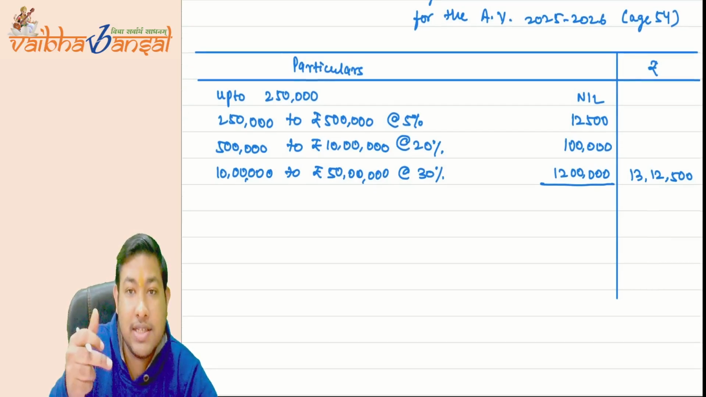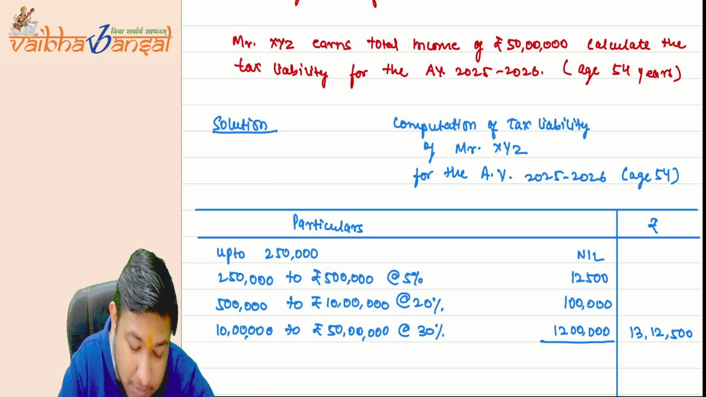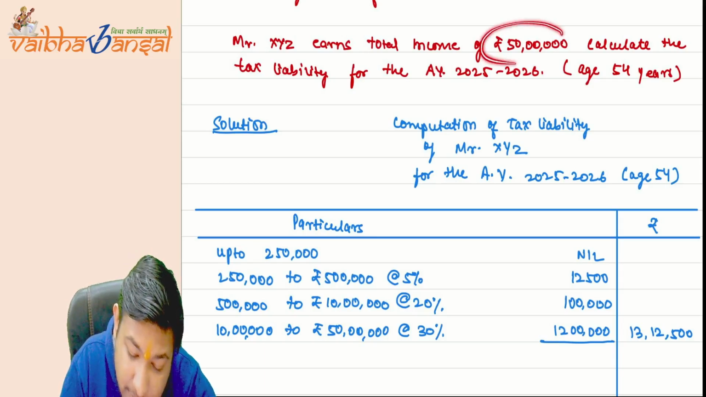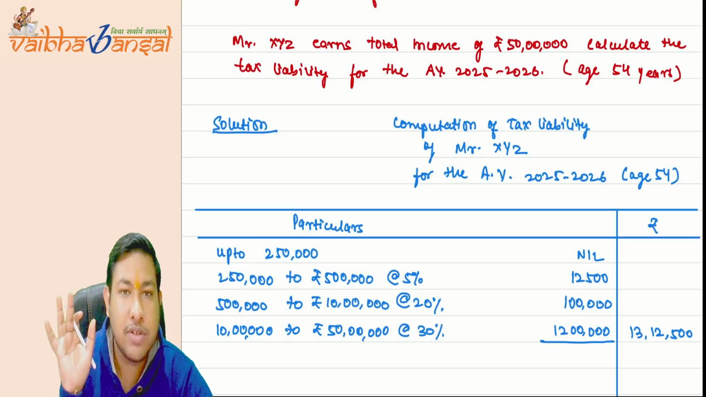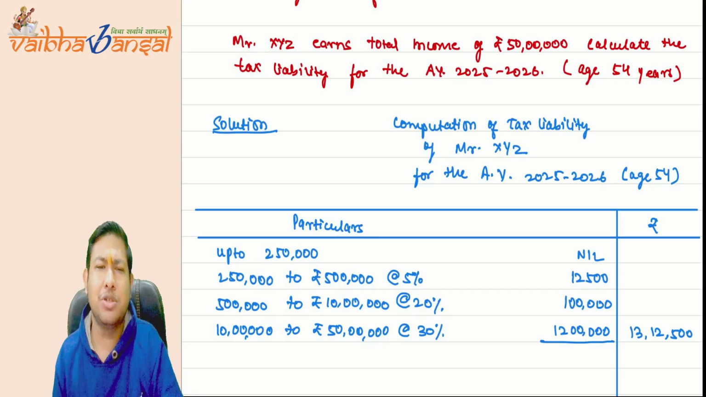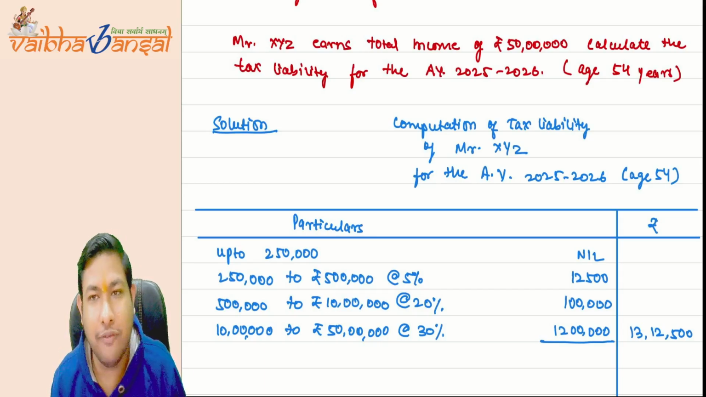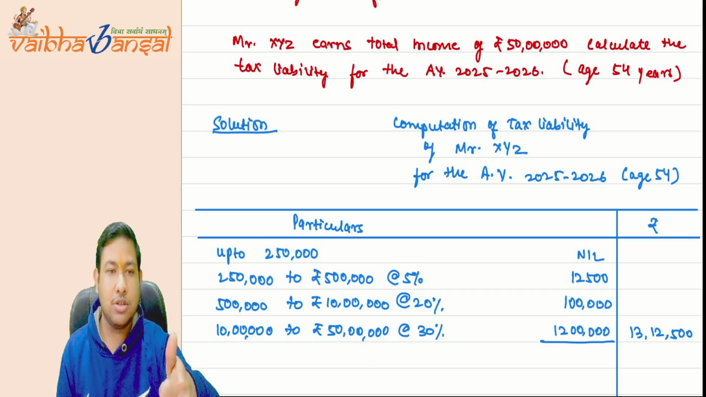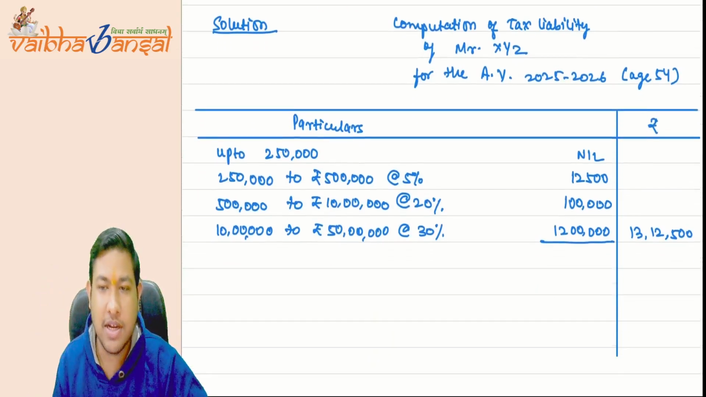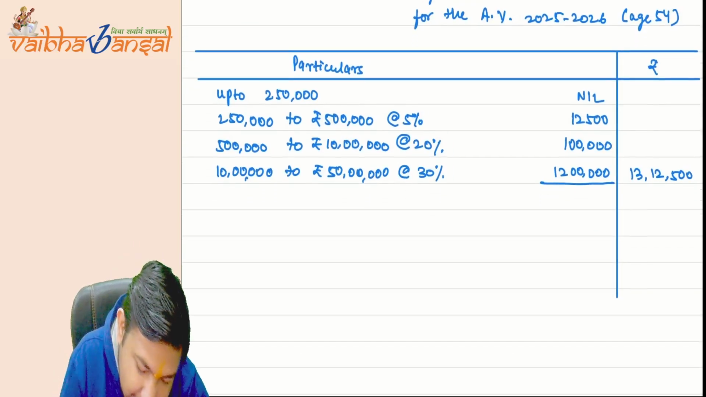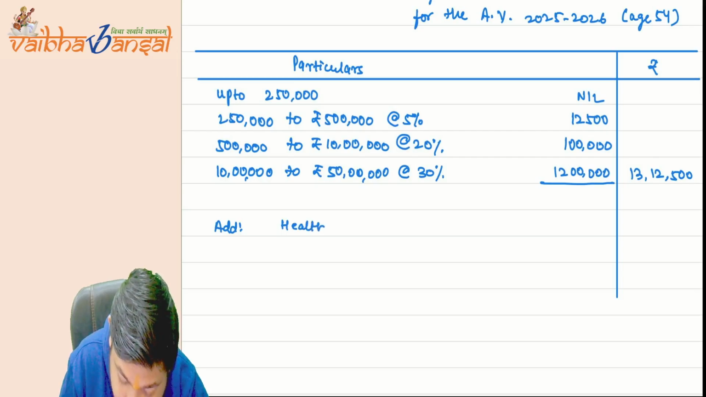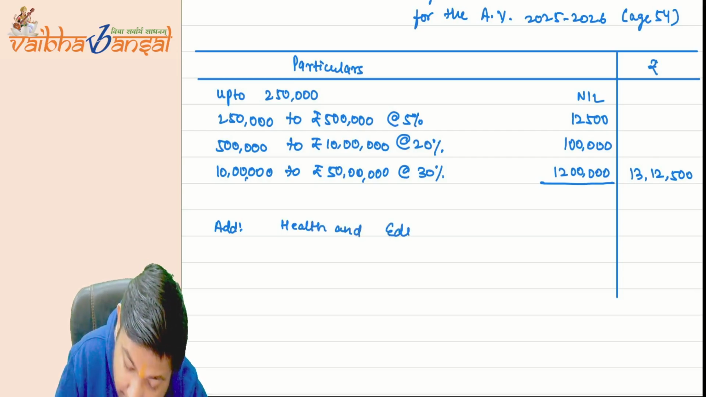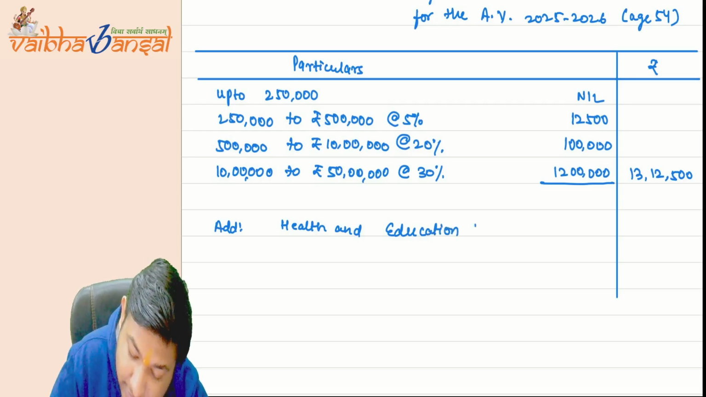But on this tax, whether the surcharge will be applicable? On 50 lakh rupees, there is no concept of surcharge. Whether rebate will be applicable, no chance. Rebate is applicable up to 5 lakh rupees only. So the surcharge is not applicable, the rebate is also not applicable. So directly add health and education cess at the rate of 4%.